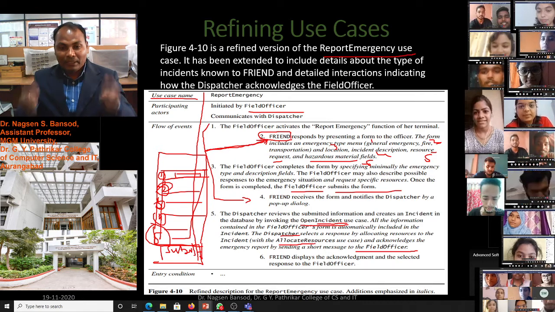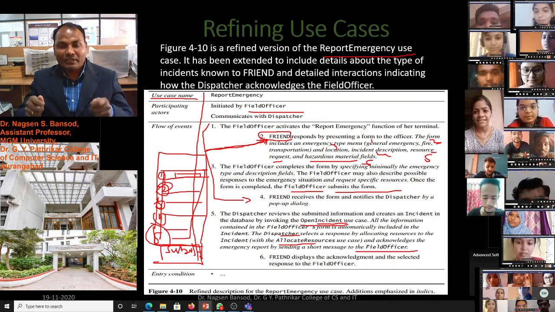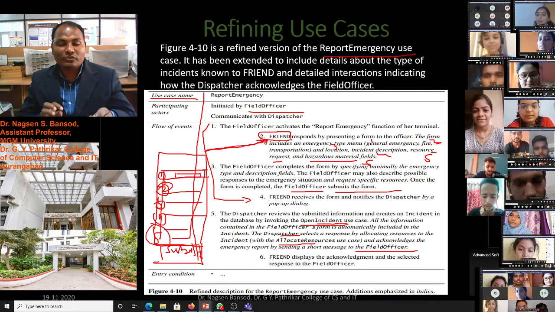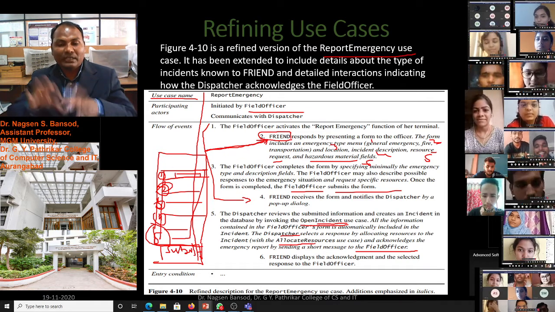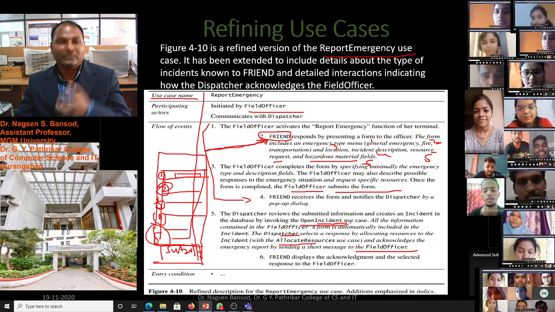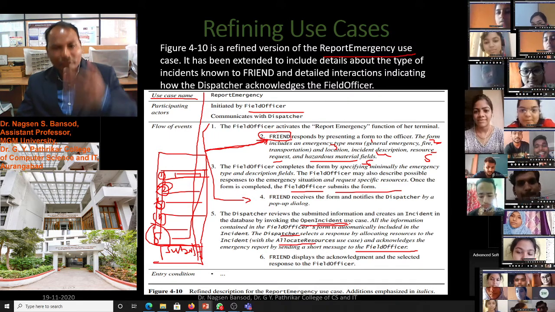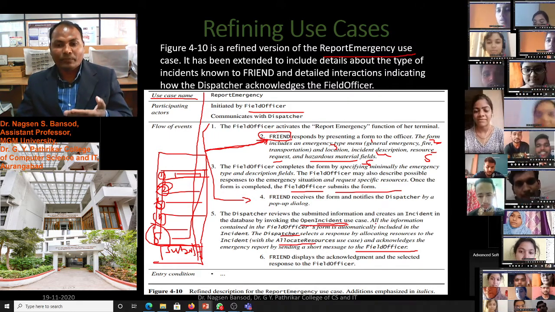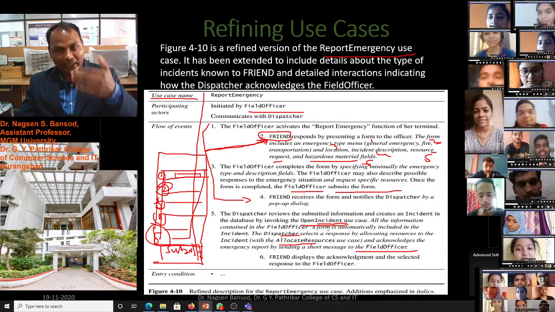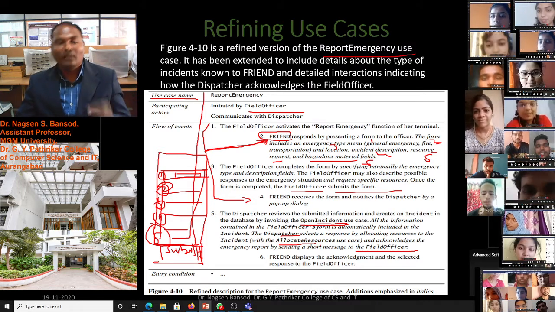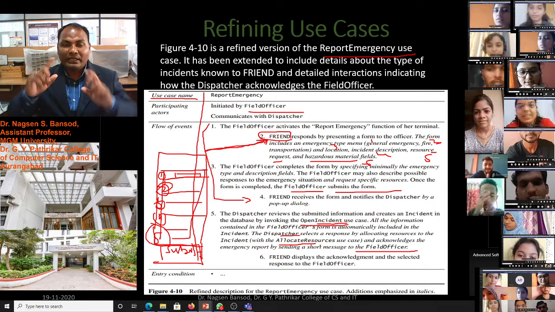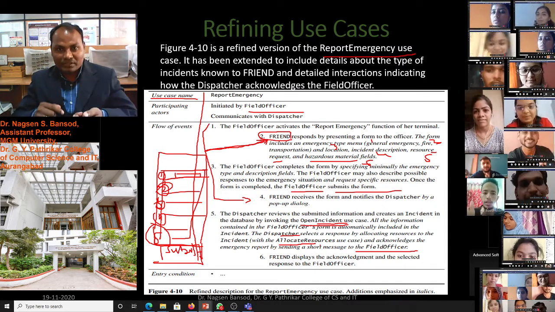But after that, the friend software's task will start, and that is another use case. Which process will start there? The open incident use case will start, and after that all the information in the field officer form will be automatically taken, and once it is taken, it will be sent to the dispatcher, and the dispatcher will create another use case, another process.